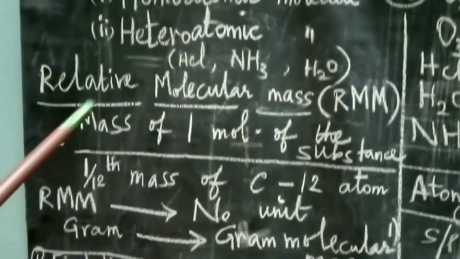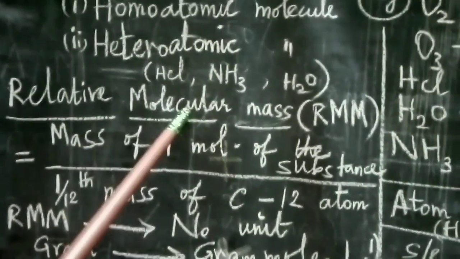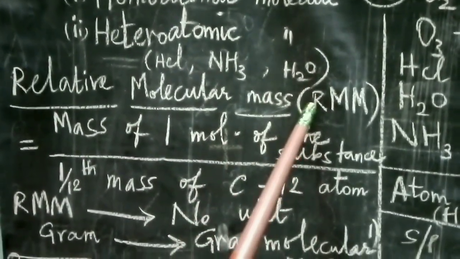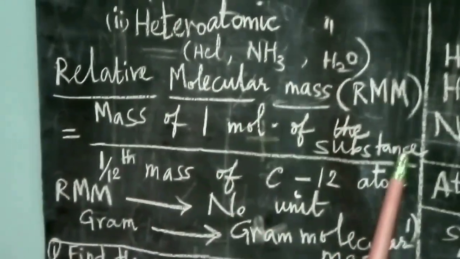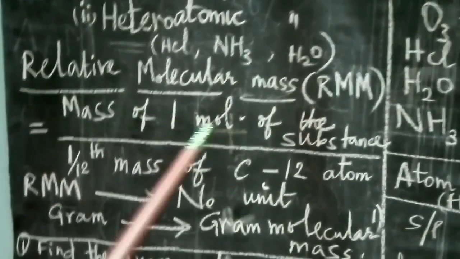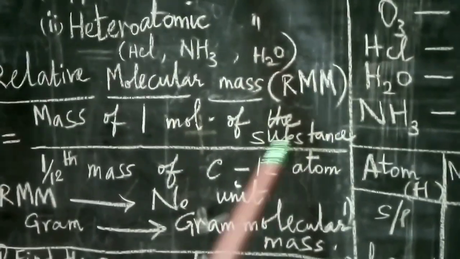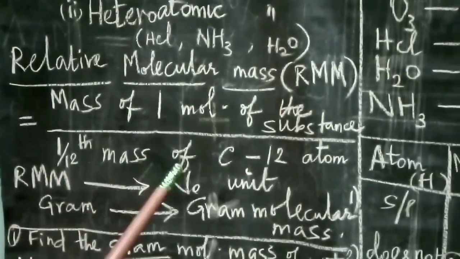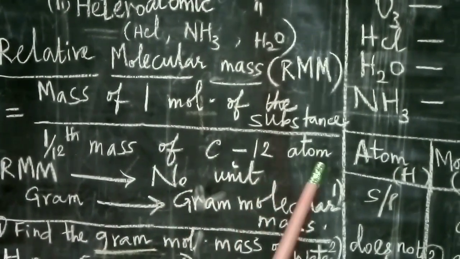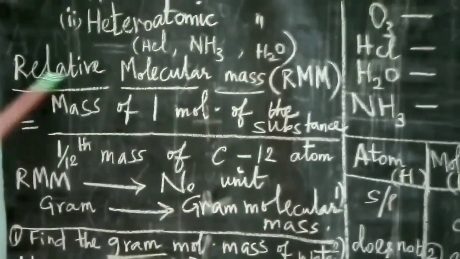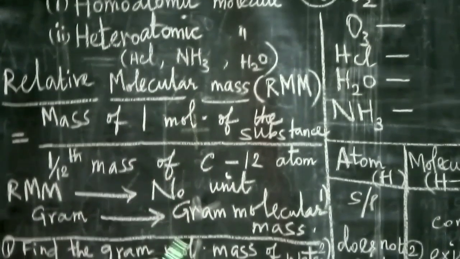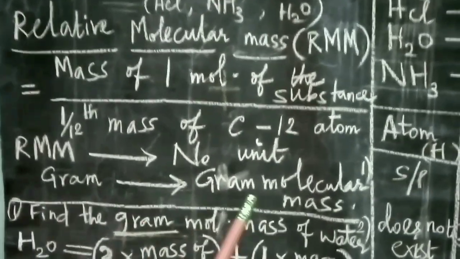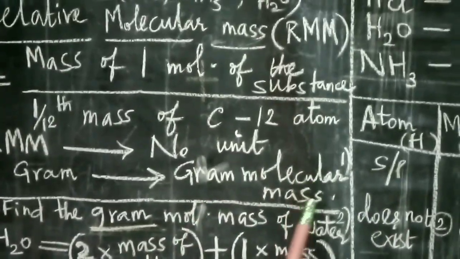Now you come to the next topic, that is relative molecular mass. It is denoted as RMM. It is defined as the ratio between the mass of one molecule of a substance to the 1/12th mass of the carbon-12 atom. So this relative molecular mass has no unit. Sometimes this molecular mass is expressed in gram. It is called gram molecular mass.